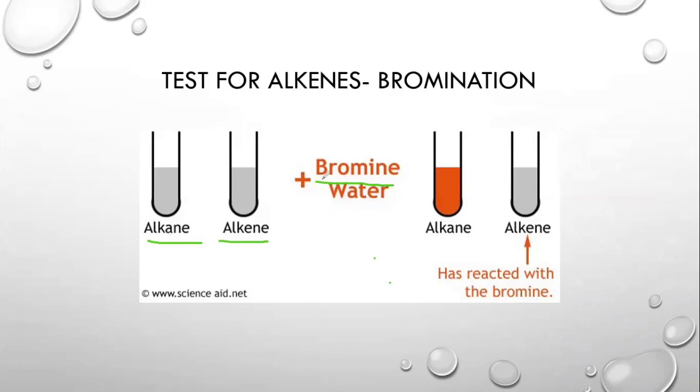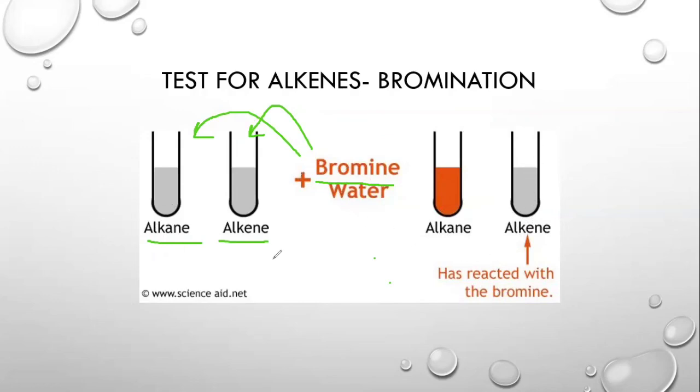So the reddish brown water is going to be added to both of them, and the alkanes will remain reddish brown. However, the bromine water, which was orangish brown in color, in alkenes will turn colorless, which means that alkenes have reacted with bromine to form a compound which is colorless.